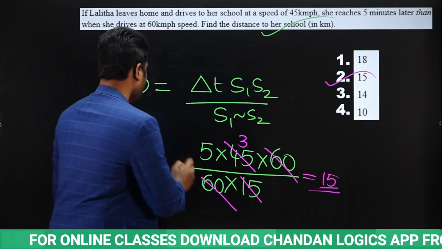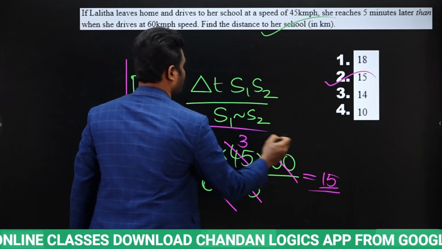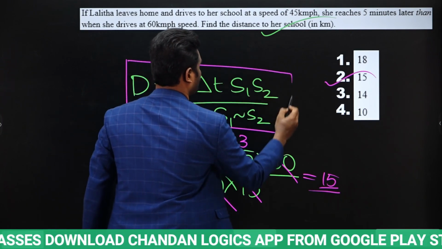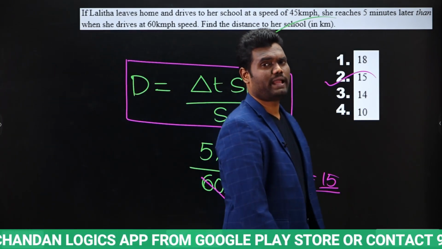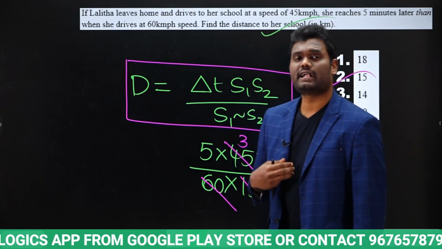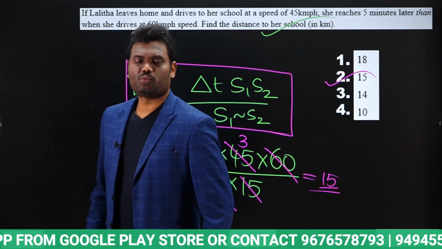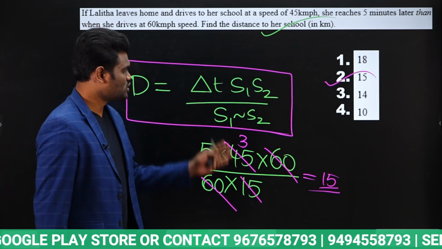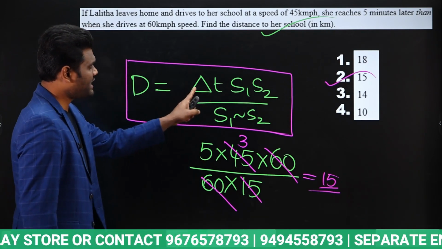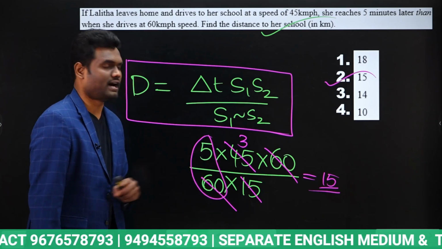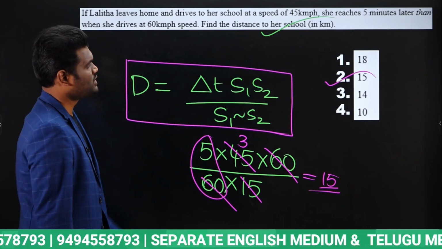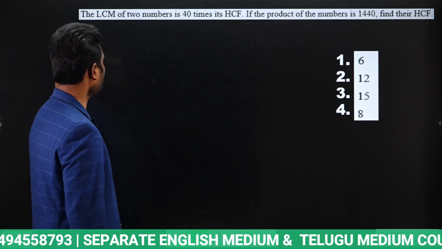Very, very simple. Whenever you have this type of question, you can directly use this formula to find distance: delta t into S1 S2 by S1 difference S2. Delta t is nothing but the difference in time. S1 S2 are nothing but speeds. When you substitute, don't forget, if time is given in minutes, you need to convert these minutes into hours. So the answer for this will be 15 km.